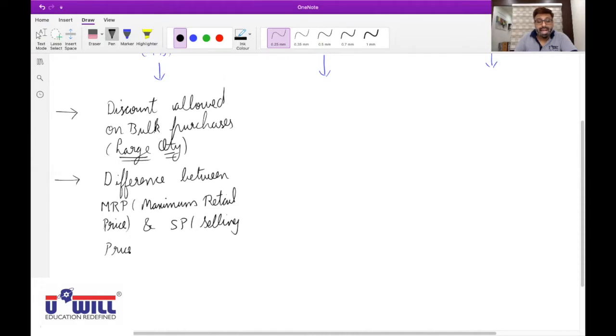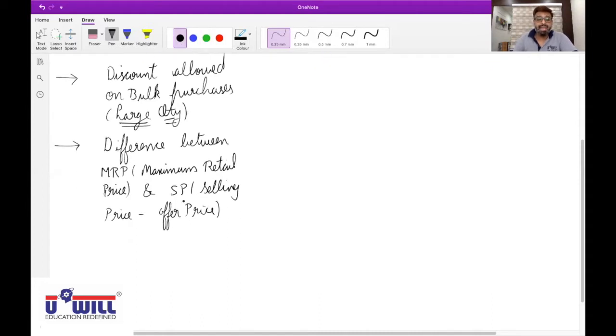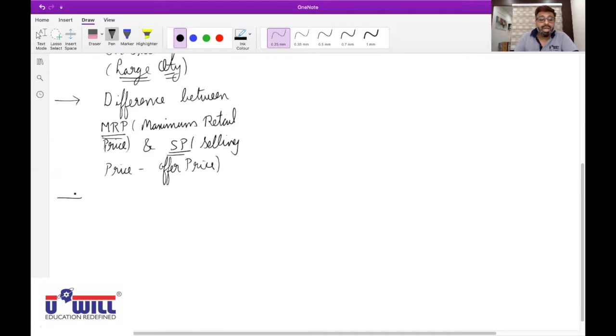Or you can say, as we read just now, offer price. So whatever is the difference between MRP and selling price, that difference would be considered as trade discount. So now the trade discount is not given only on buying in bulk quantity, it is given on every goods. And particularly what do the sellers try to do? If they want to sell a product at a particular price, MRP they will keep little more, then they'll give discount, and whatever price they want to charge, that only they will charge from the customers.